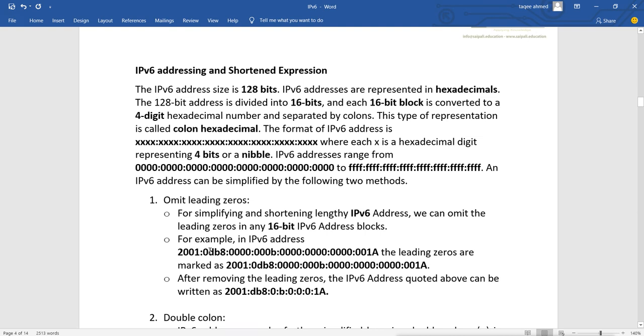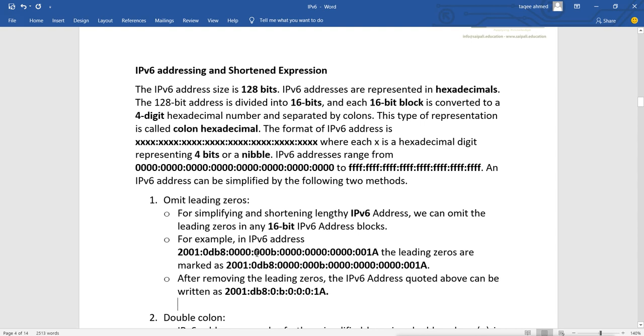But here we can remove this 0, because if I remove it, the value still remains the same. If the 0 is on this side, then I can't remove it, because 80 would become 8. But here the 0 is on the leading side, so we can remove that 0. Then for all these four zeros, instead of writing all four, we can write only one 0.